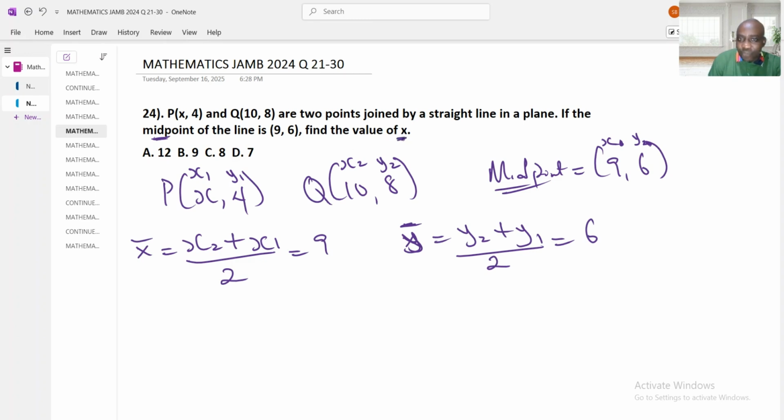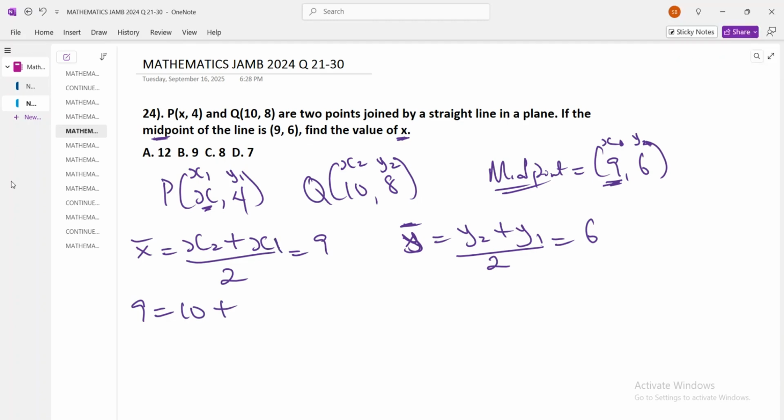Now, the question we are trying to solve here is under x, because the question said that we should look for the value of x. And this here is the x. Therefore, we are going to apply the midpoint for this x, which is 9. I'm going to put it here, 9. What is my x2? My x2 is 10. And my x1 is x, isn't it?